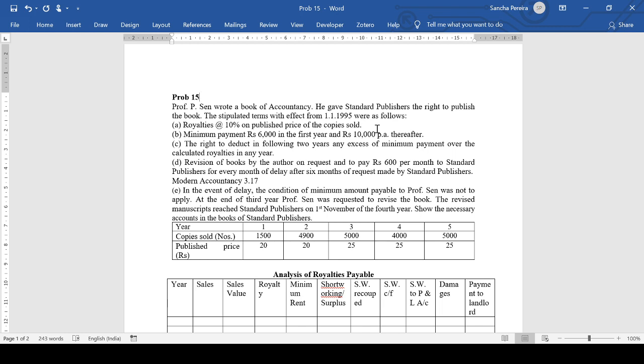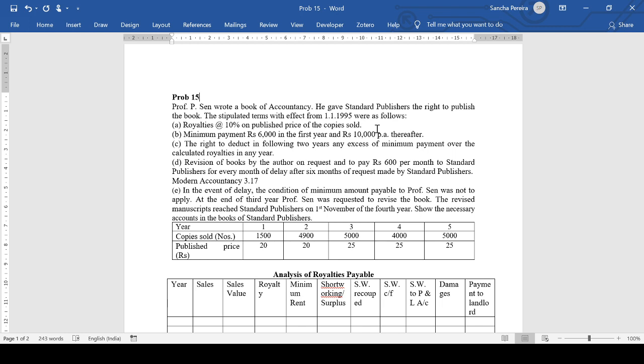Minimum payment rupees 6,000 in the first year and rupees 10,000 per annum thereafter. So in the first year it's 6,000 and then from the second year onwards it's 10,000. The right to deduct in following 2 years any excess of minimum payment over the calculated royalties in any year. So in the subsequent 2 years, short workings can be recouped.